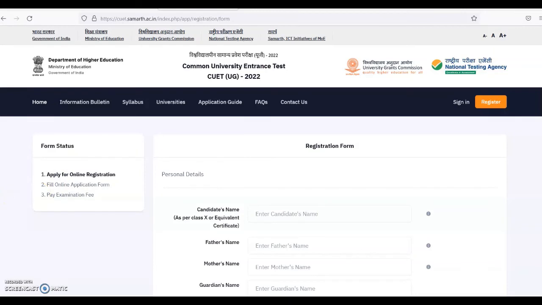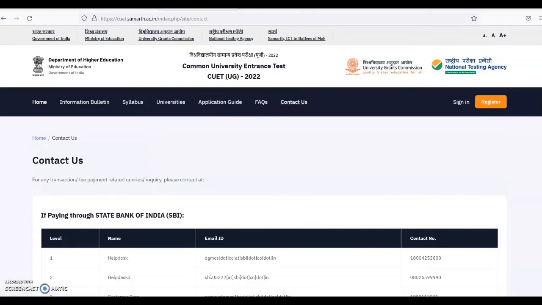For any confusion or doubt, you can download the information bulletin. You can check the syllabus. You can see the list of the universities. You can check the application guide, frequently asked questions, and you can also contact through the email IDs and contact numbers. Later on, after the application process, you can sign in and check all the details.